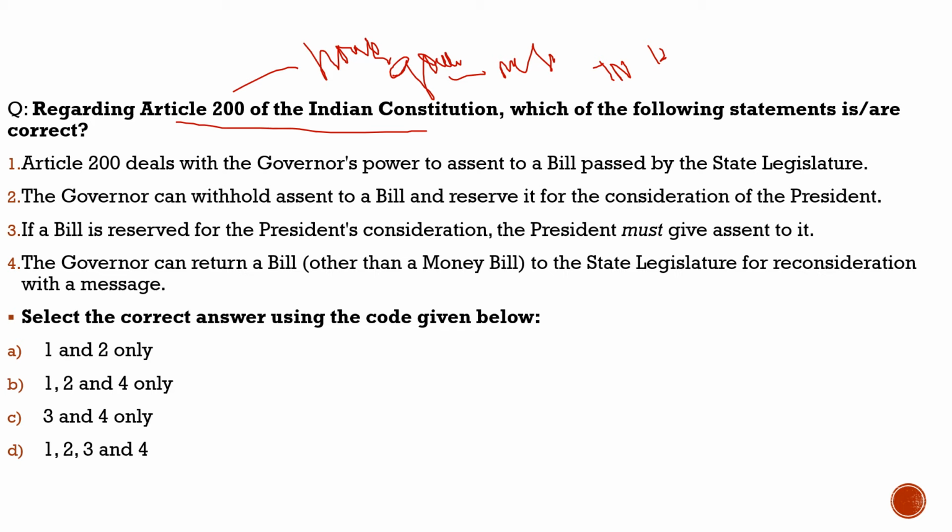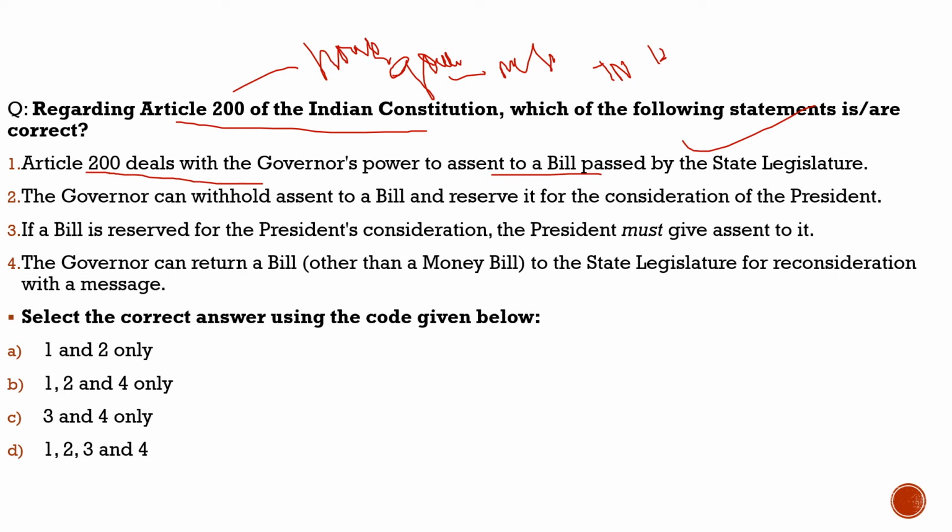Here the question says: regarding Article 200 of the Indian Constitution, which of the following statements are correct? First statement: Article 200 deals with the governor's power to assent to a bill passed by the state legislature. 100% correct. When the state legislature passes a bill, under Article 200 the governor has to give assent to that bill. So 100% correct.